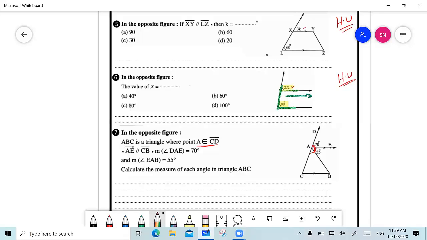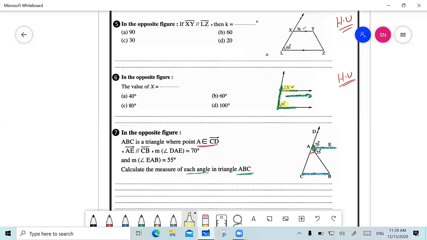I was given that measure of angle DAE is equal to 70 degrees, and that measure of angle EAB is equal to 55 degrees. And now I am asked to calculate the measure of each angle in triangle ABC.